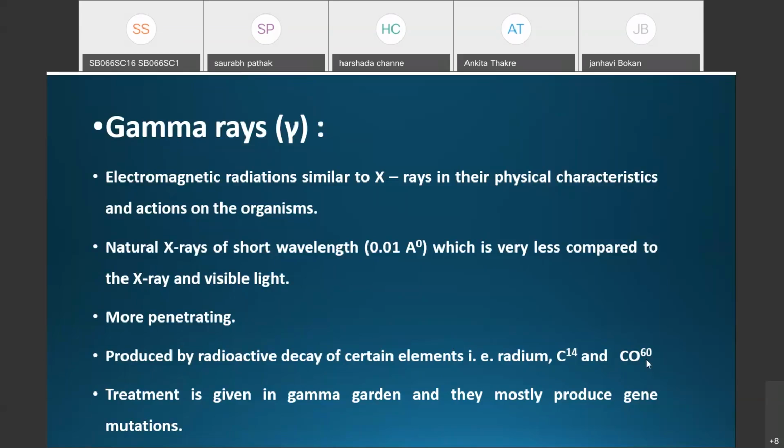The treatment of gamma rays is given to the plants in a specially designed gamma garden, and they mostly produce gene mutations.